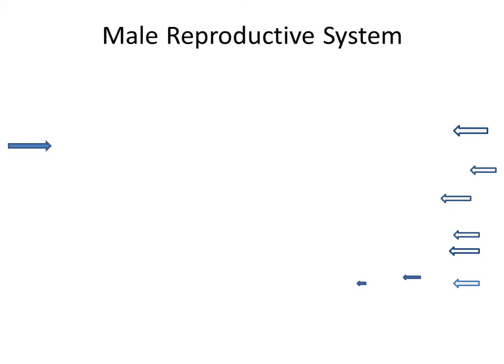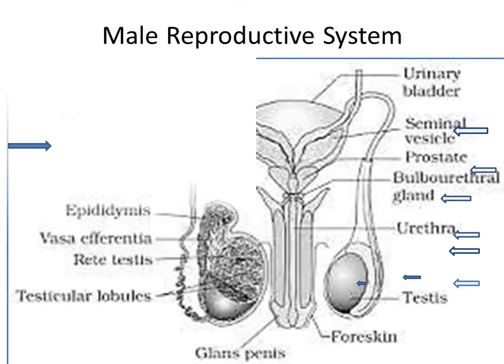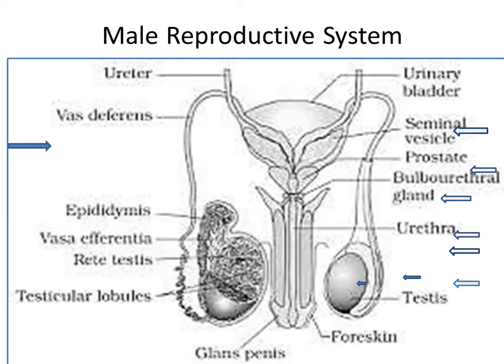Now, let's see the male reproductive system in detail. Look at the screen carefully. Here is the diagram of the male reproductive system. This male reproductive system consists of testes, epididymis. This one is the testes. This one is the epididymis. This is the vas deferens. Then this one is the urethra. This one is the seminal vesicles. This one is the prostate gland. This one is the Cowper's gland. These are the parts of the male reproductive system.